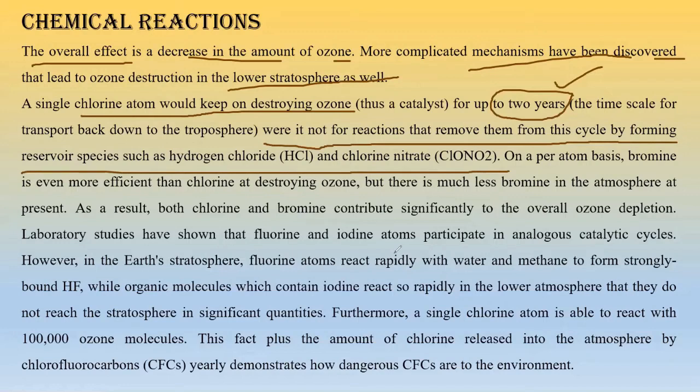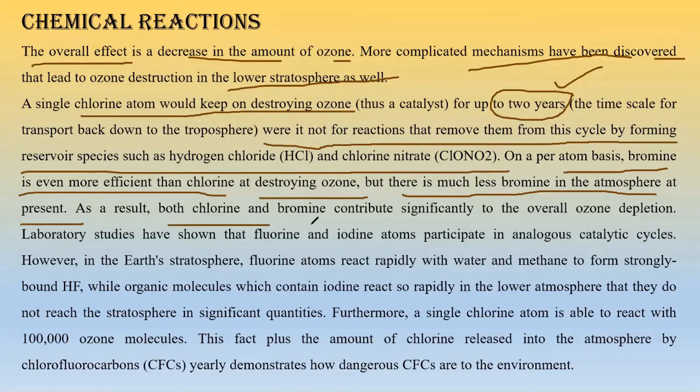Right? On a per atom basis, bromine is more efficient than chlorine. See, bromine is the elder brother of chlorine as far as the periodic table is concerned. So bromine is more efficient in destroying ozone. There is much less bromine in the atmosphere at present, so we are a little bit happy. Otherwise, bromine would have destroyed the total ozone layer. As a result, both chlorine and bromine contribute significantly to overall ozone layer depletion.